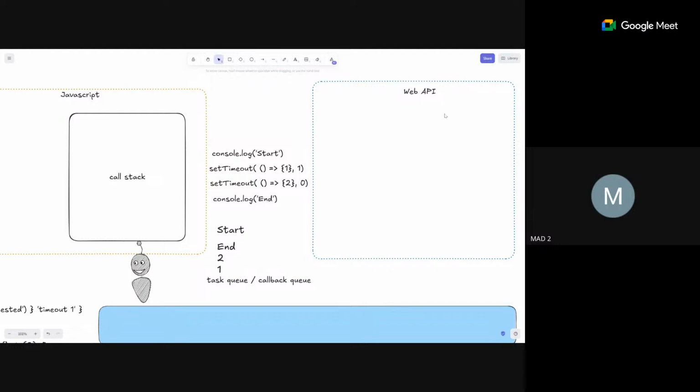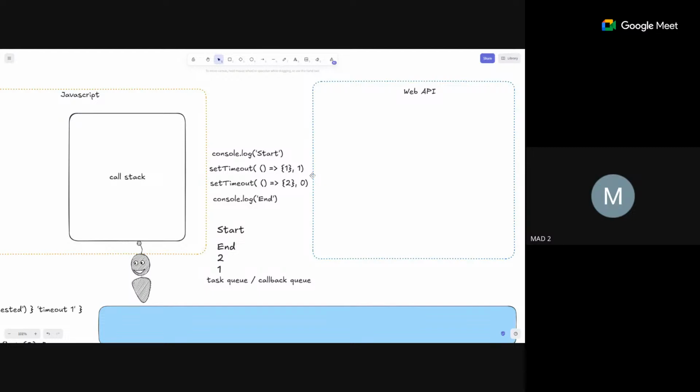This web API moving things to the task queue happens in the background, independent of the main thread. In practical sense, it doesn't make any difference what happens first. In real life we use async because it may have to download something from the server. While the main code is running, the network takes a little bit of time to get all the data, so in the background it will be fetching in the web API.